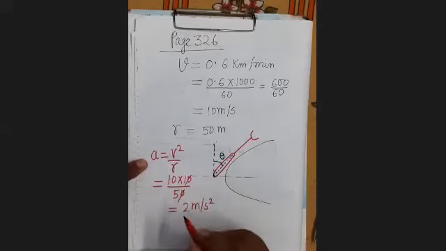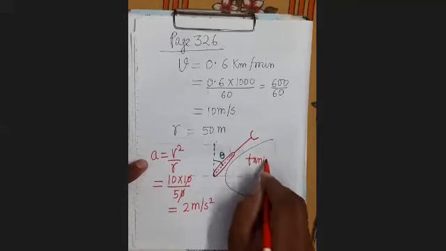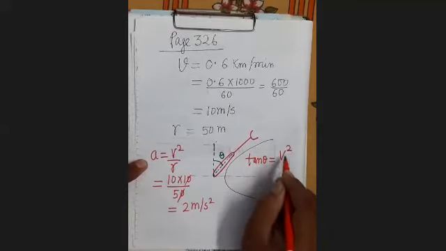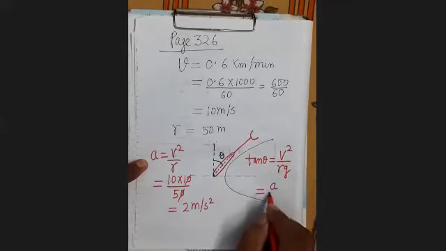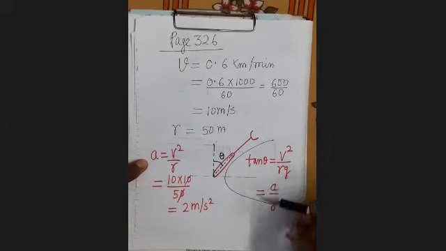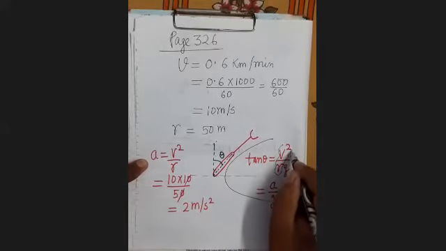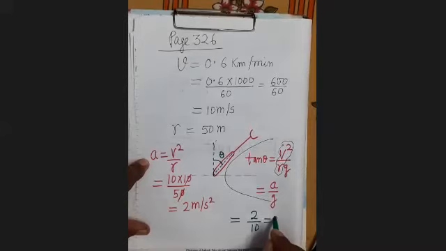Then the angle by which he leans is theta, and tan theta equals v square upon rg, or we also write it as a upon g. a is the centripetal acceleration. g is given 10, so 2 upon 10, that is 0.2.